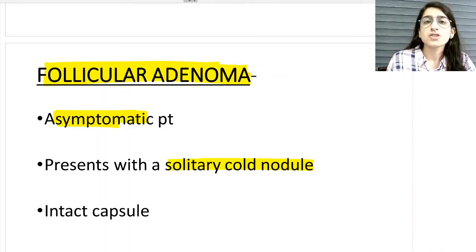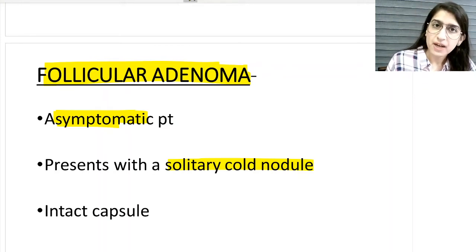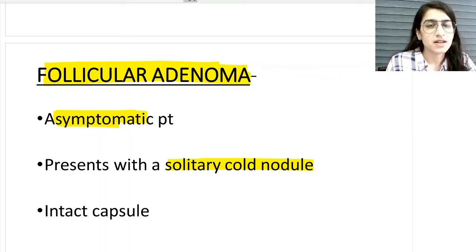No, the answer is no. We cannot diagnose both these conditions on FNAC. What is the reason? Why can you not diagnose? Because on FNAC we cannot comment on the capsular invasion or the vascular invasion. On FNAC we cannot comment on whether the capsule is invaded by the tumor cells or the blood vessels are invaded by the tumor cells. We cannot comment on that.